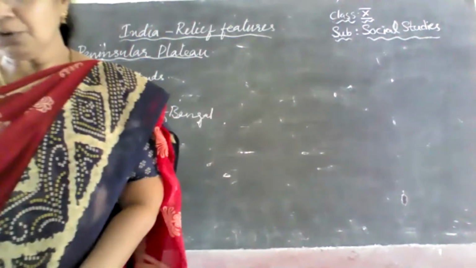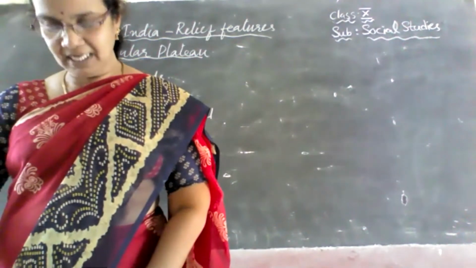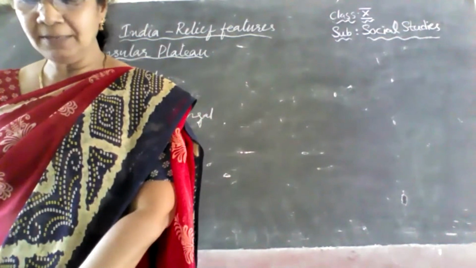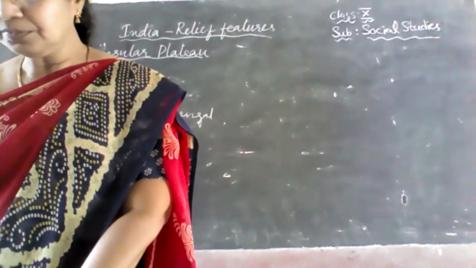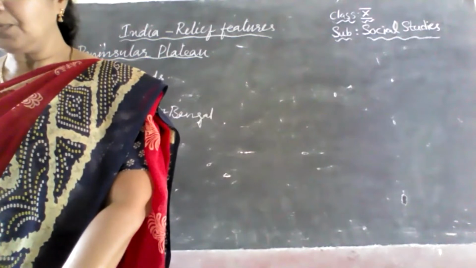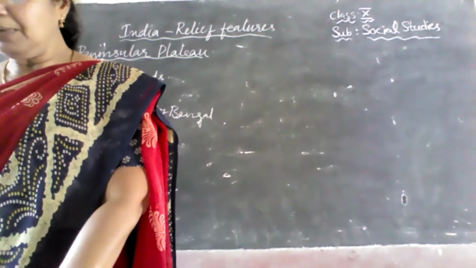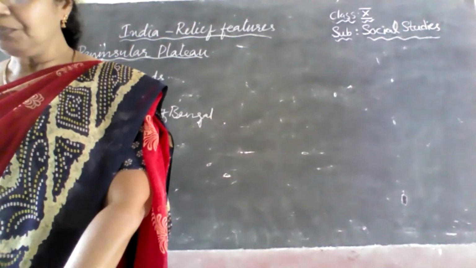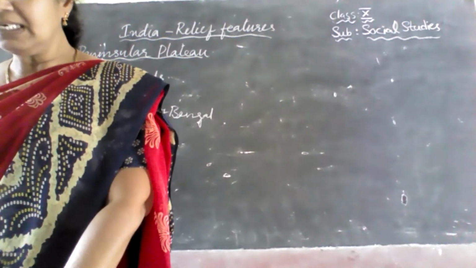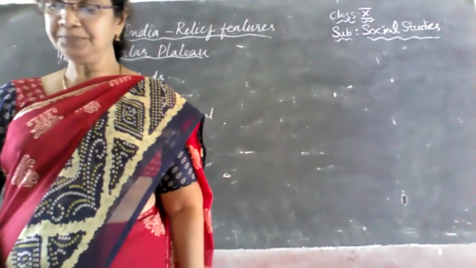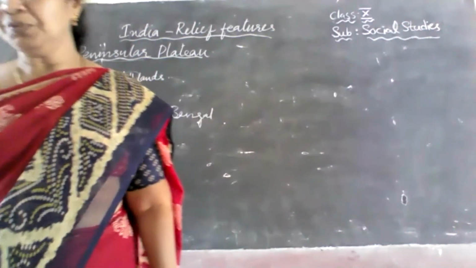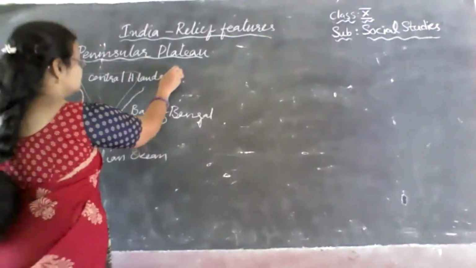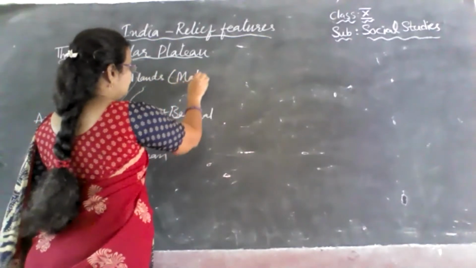Children, on your map which is given on page number 10, if you see there, you can see the Narmada river. Yes, here between the Gangetic Plain and the Narmada river, we have the Central Highlands. It is also called the Malwa Plateau. Central Highlands is also called the Malwa Plateau.